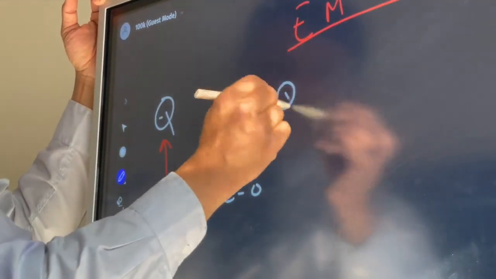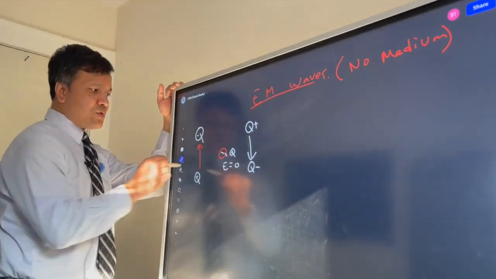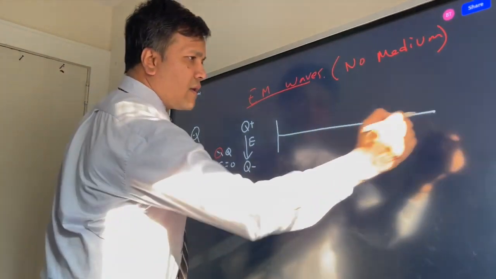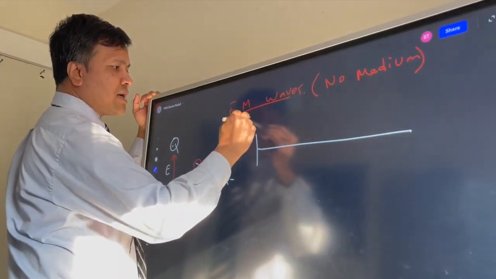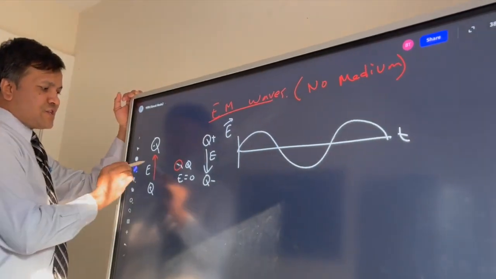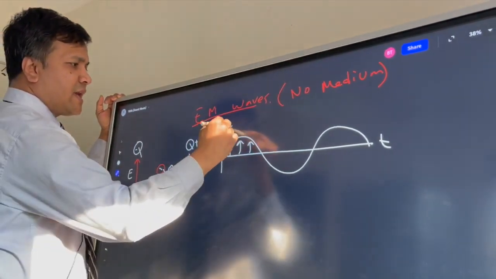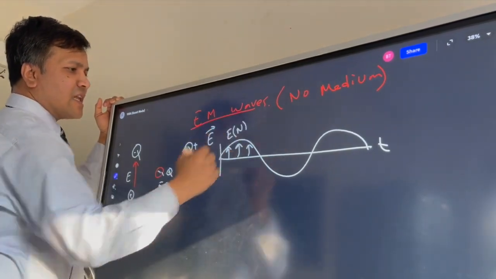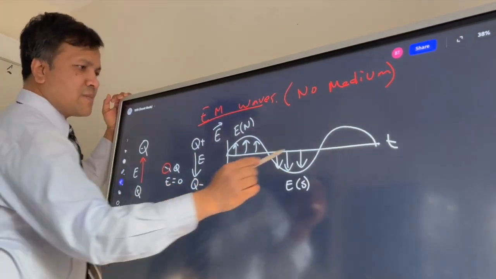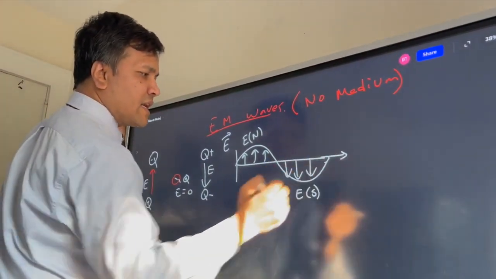Then the positive one goes back over here and the negative one goes back over here, and the field is again like that. So this is the E field, the electric field, and this helps us draw the electric field with respect to time. The electric field with respect to time would be this. The electric field at location A would be to the north, and at location B it would be to the south. For simplicity, we don't have to show that because the electric field propagates to the right.